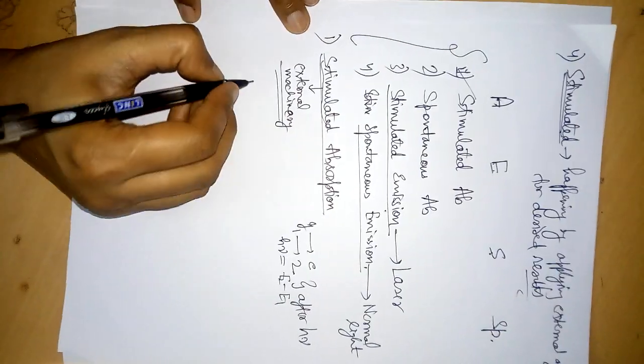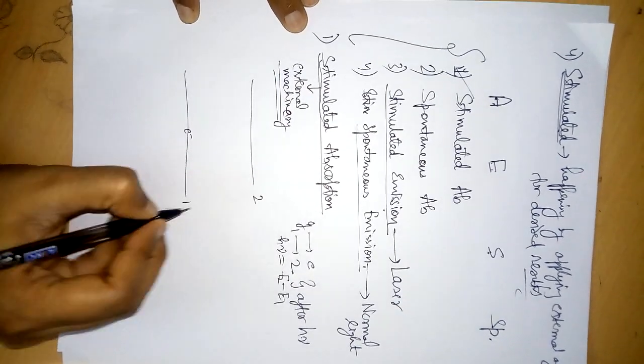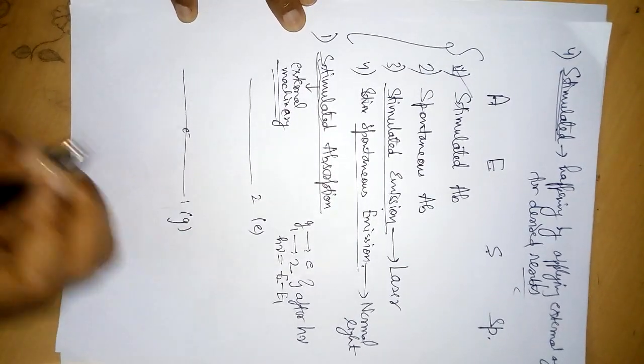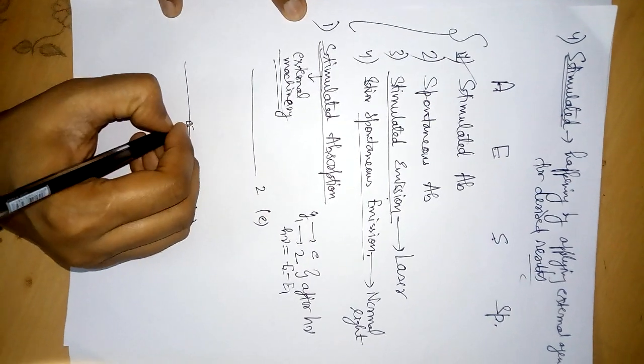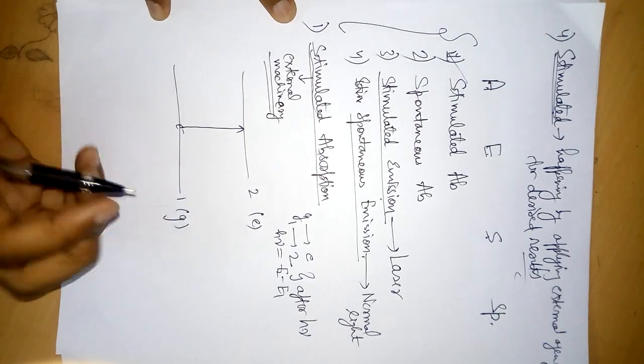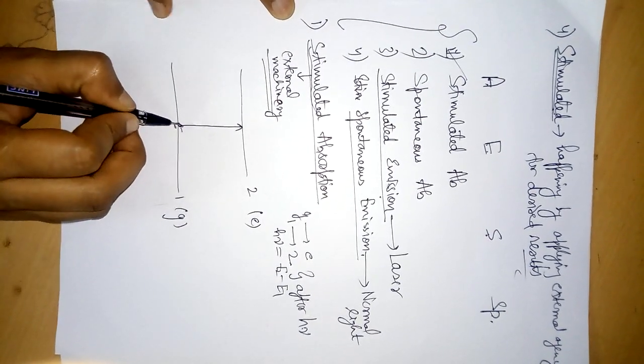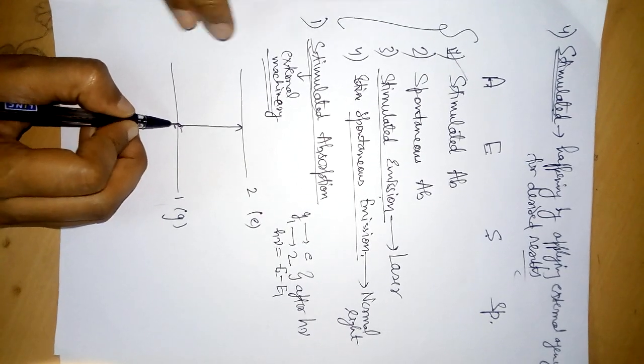So let's do the process. The electron is in state 1, the ground state, and has to go to the excited state. So the electron has to jump from 1 to 2 for absorption. What is the source of energy that this electron is absorbing?